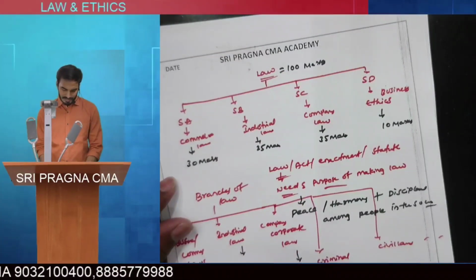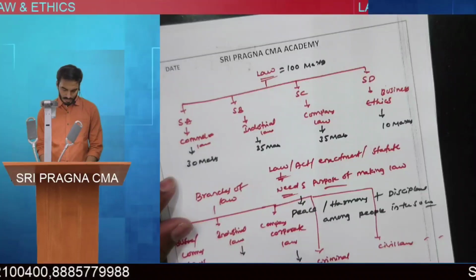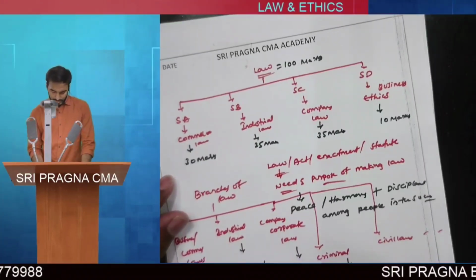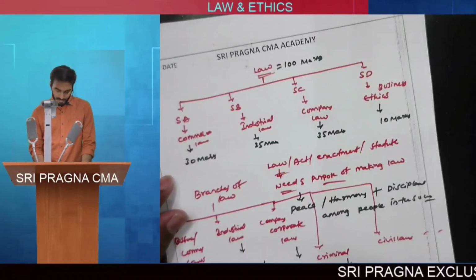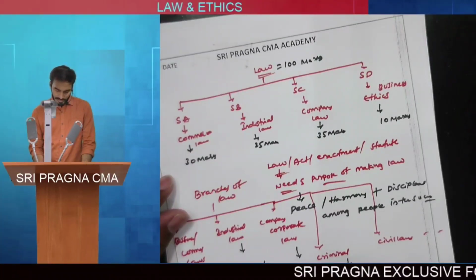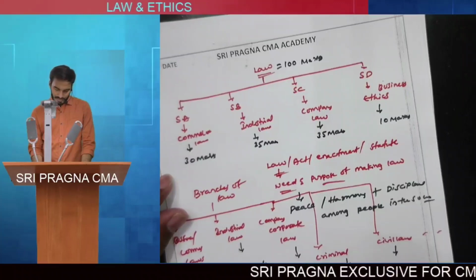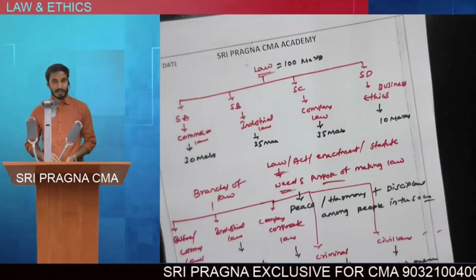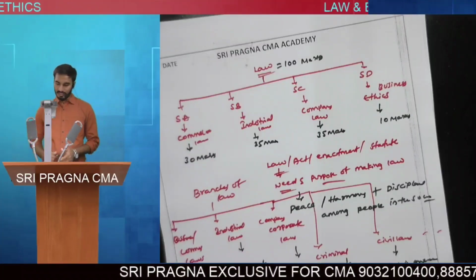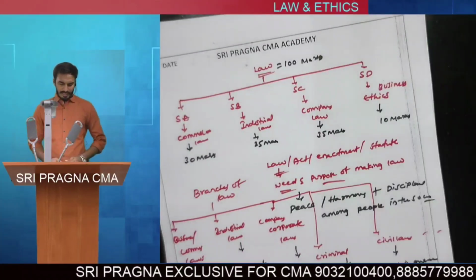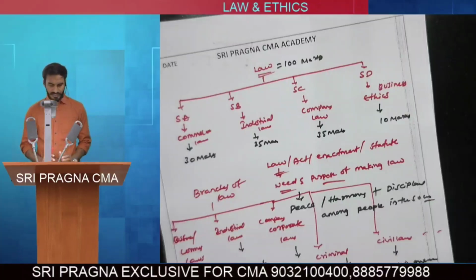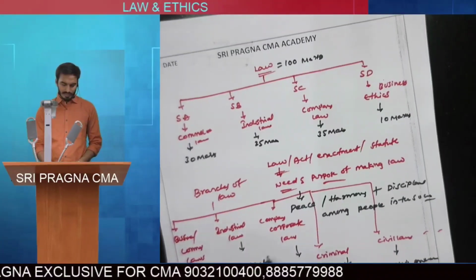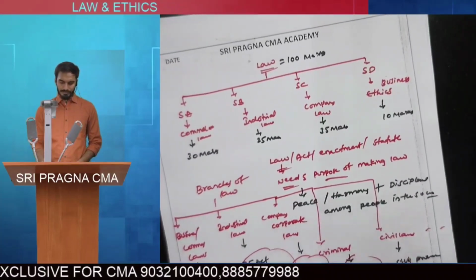We have the Companies Act 2013 for corporate laws. Examples of criminal laws are the Criminal Procedure Code and Indian Penal Code. For civil laws we have the Civil Procedure Code. In revenue laws we have the Income Tax Act and GST. So the law has been segregated into different branches, and these are a few examples.